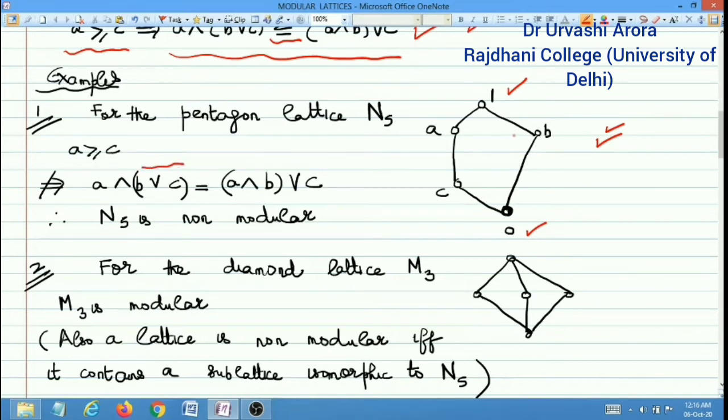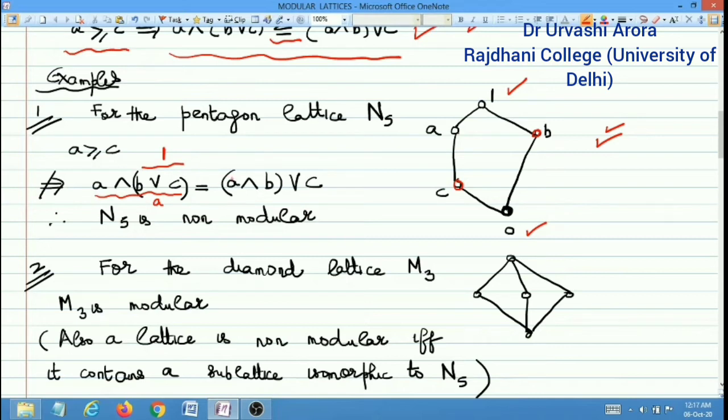B join C means the least upper bound of B and C. So the least upper bound of B and C is 1. So this is B join C, and what is the value of A meet 1? A meet 1 is the element which is below A and 1, which is A. So the value of this whole expression comes out to be A.